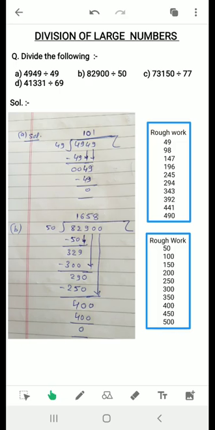Understood? So in this question, this table was not so much helpful, but still it is better to write the table of the divisor in the rough work. That will be useful in the next questions. See, what is the next question?